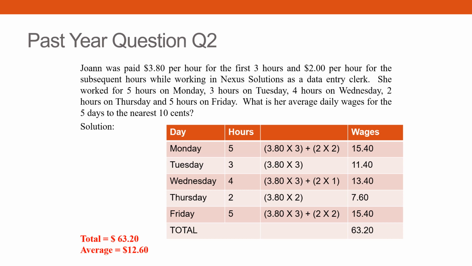So you do the same thing for Monday to Friday and you find the total, you will get 63.2. So when you take 63.2 and you divide by 5, your answer will be 12.64. But they ask you to the nearest 10 cents, therefore you have to answer 12.60.